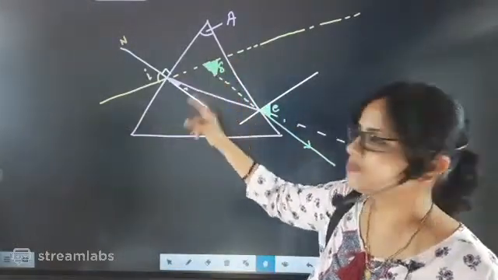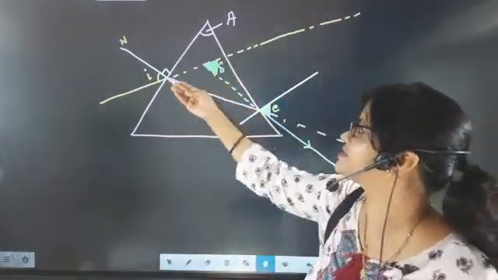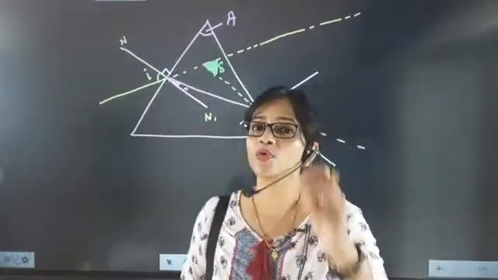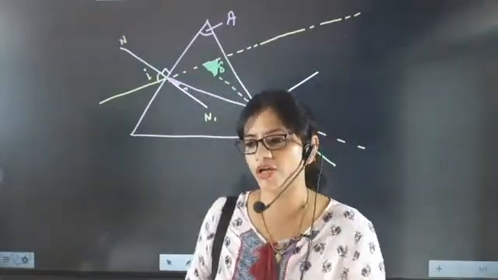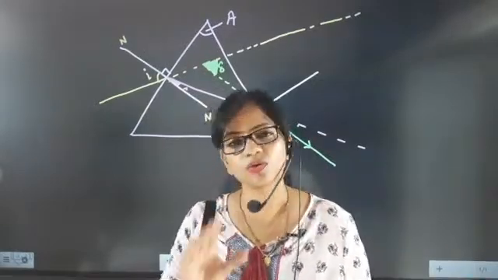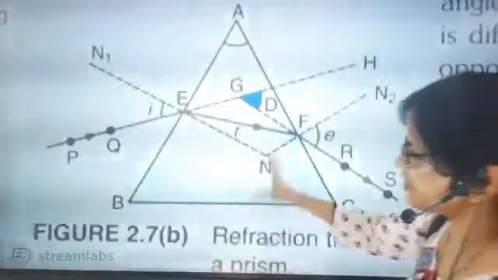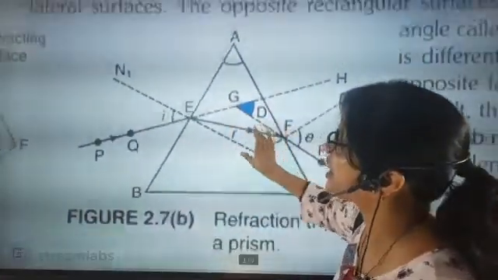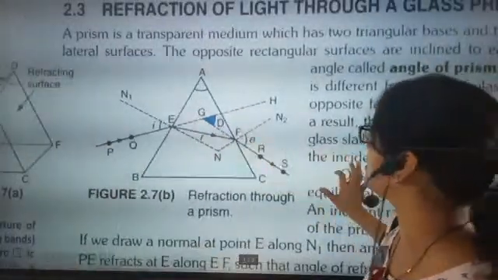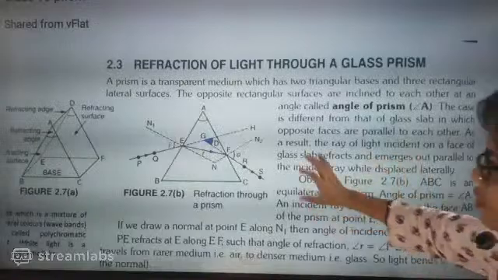So this is the actual one, because beta, the light was supposed to go like this and it came like this. Now I am going to touch a very important part. Shall we go to the next part of it? We have understood the prism section and the deviation angle, and we also understood how to draw the prism.